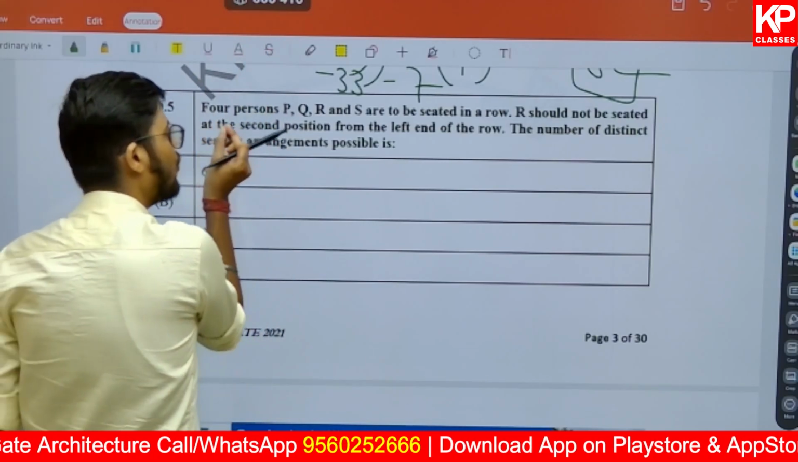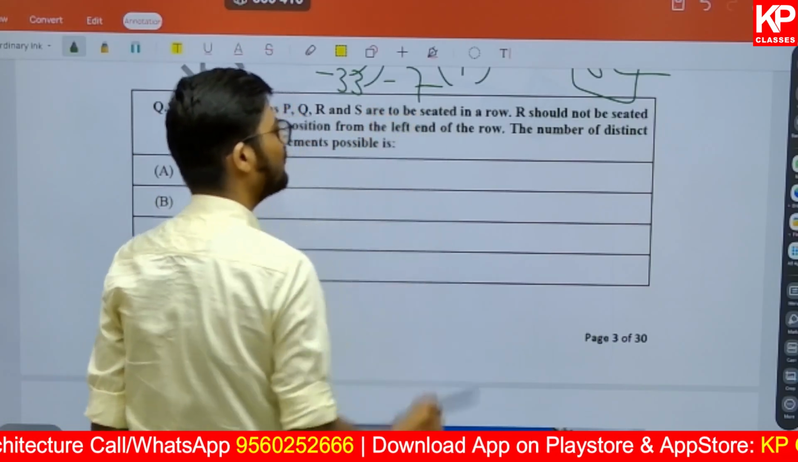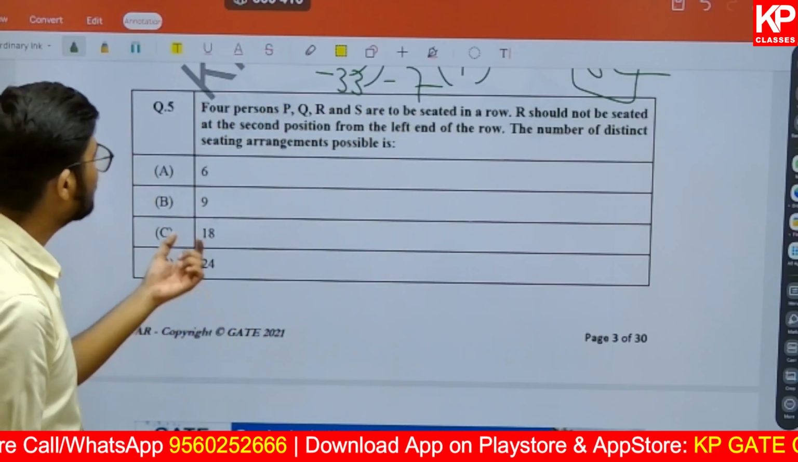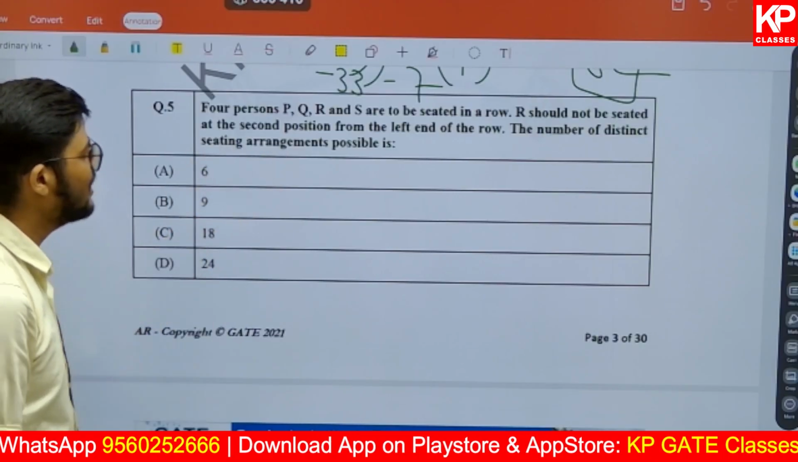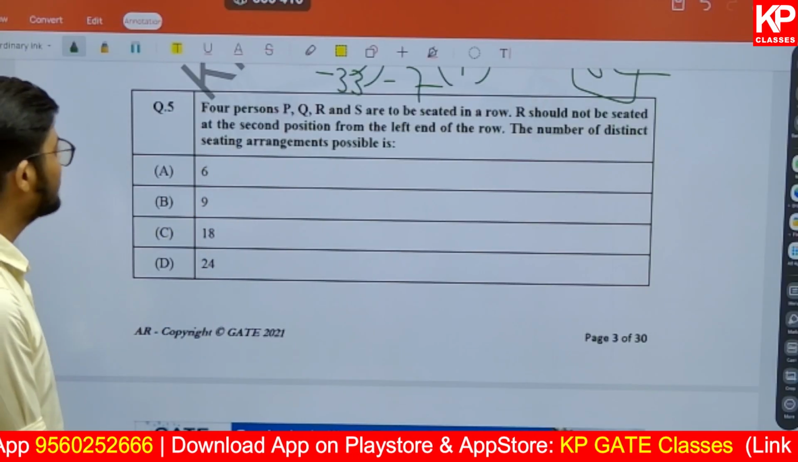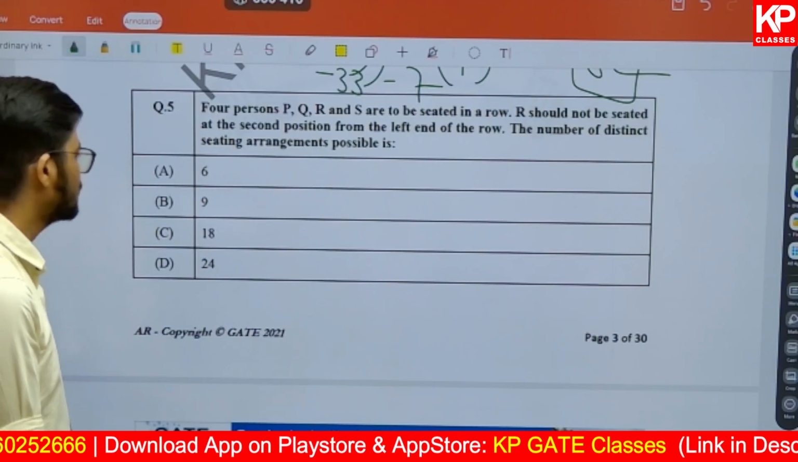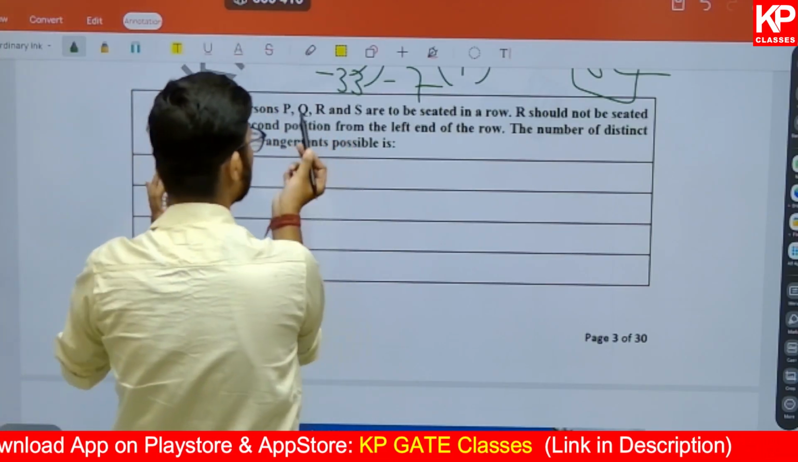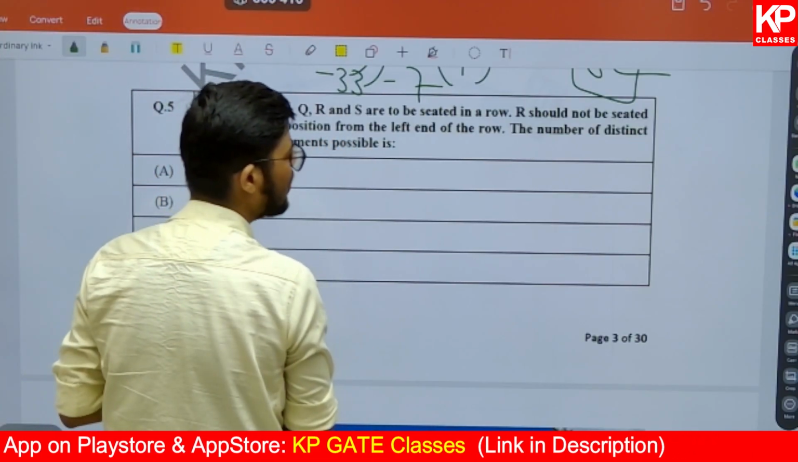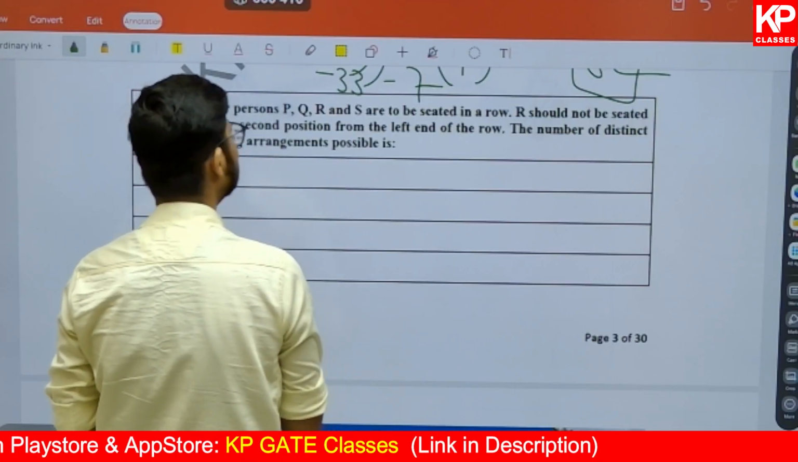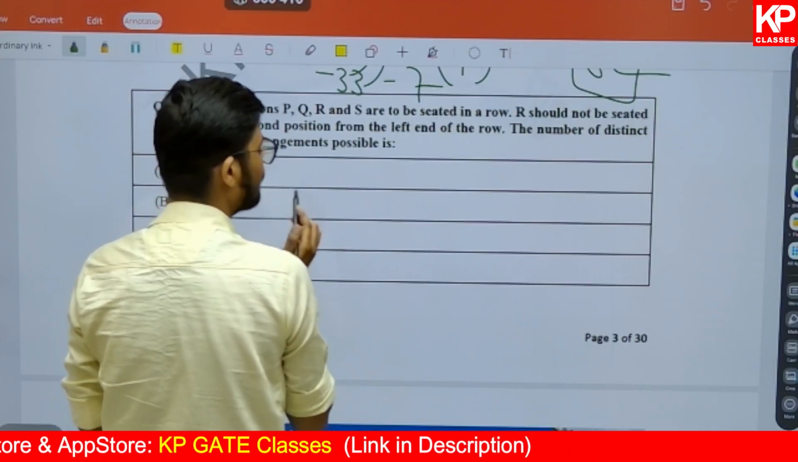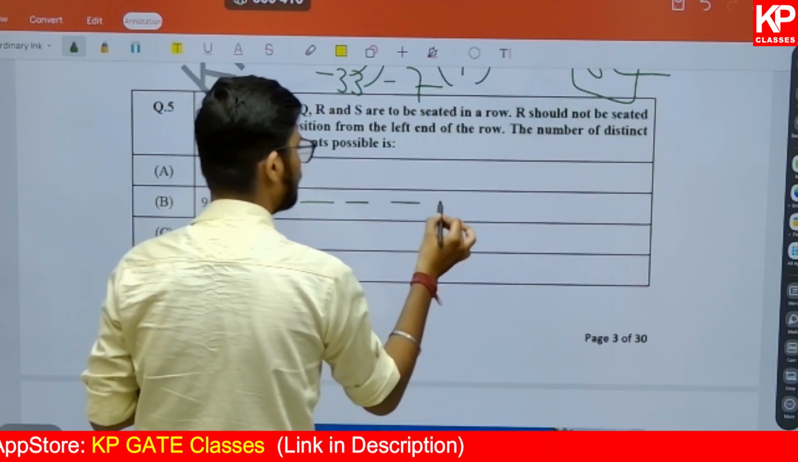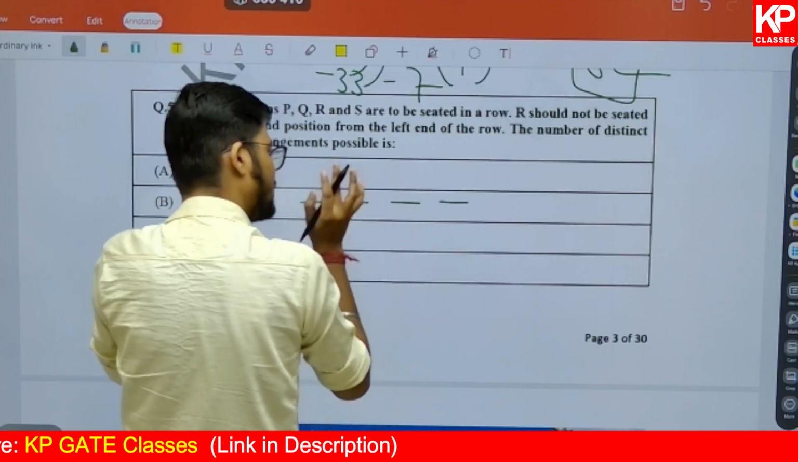Here it says 4 persons P, Q, R and S are to be seated in a row. R should not be seated at the second position from the left end of the row. The number of distinct sitting arrangements that are possible in such a case. Now try to understand what they have given. 4 persons are there, P, Q, R, S, to be seated in a row. R should not be seated at the second position from the left end of the row. For example, 1, 2, 3, 4, right? How many possible outcomes are there?